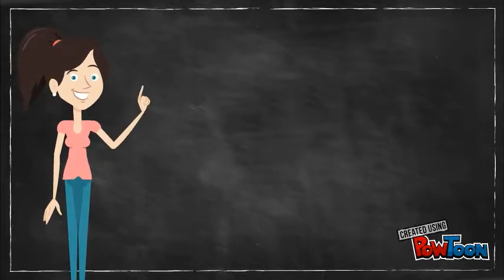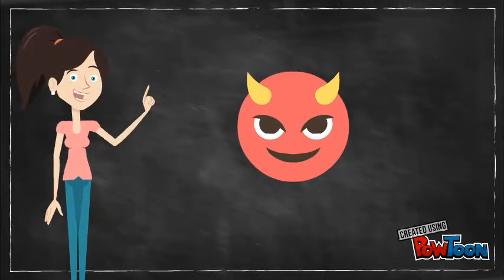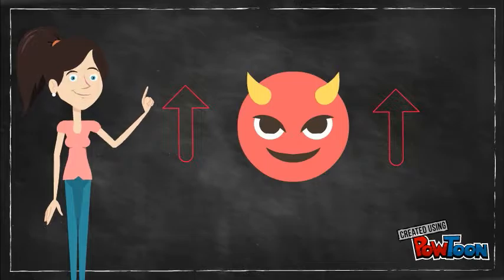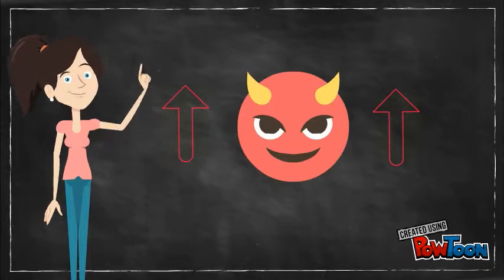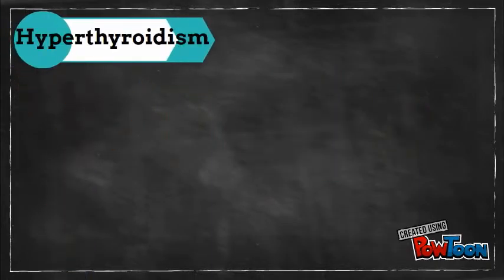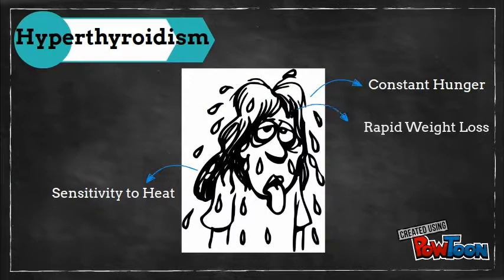However, in some conditions, the thyroid gland refuses to listen to the pituitary gland signal and insists on producing even more thyroid hormones when our bodies need less. Such revolt in the endocrine system will lead to problems such as hyperthyroidism, during which the patient has an overly active metabolism which causes symptoms such as constant hunger, rapid weight loss, and faster heartbeats.